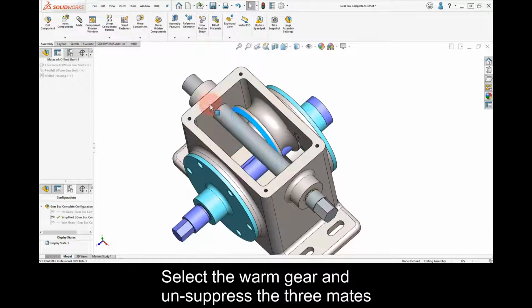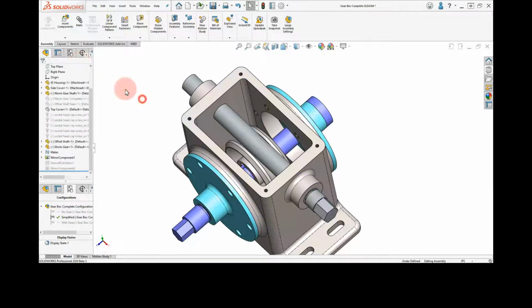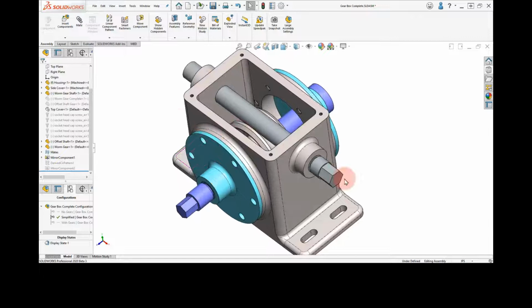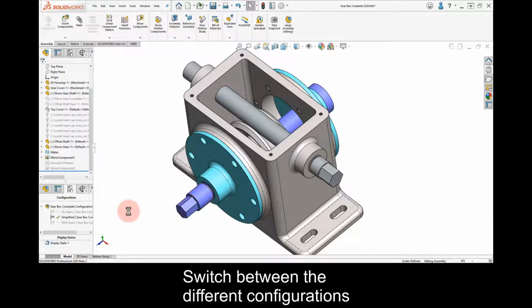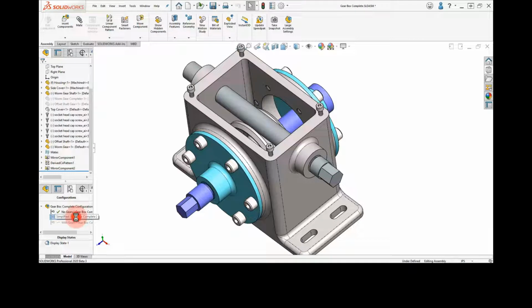Select the Worm gear and unsuppress the 3 mates from the Properties tab. Switch between the different configurations to see their differences.